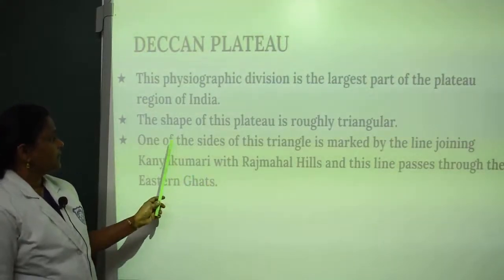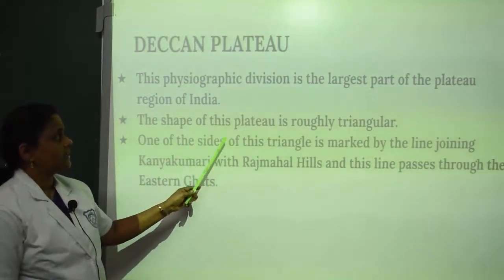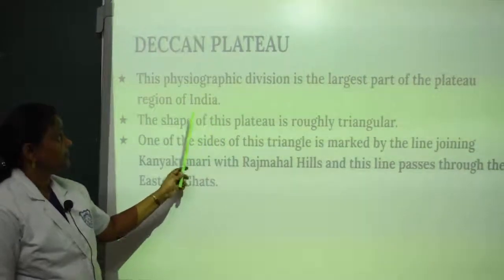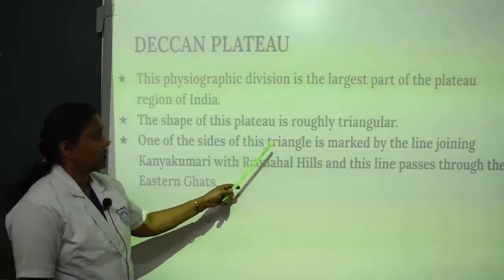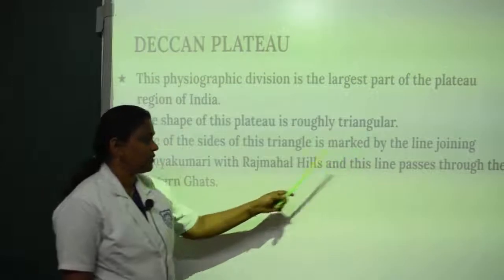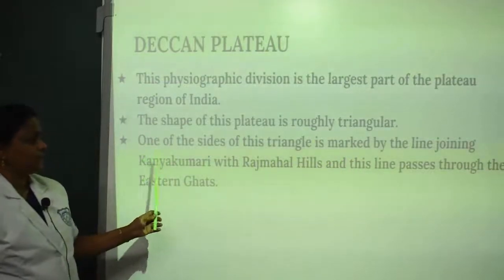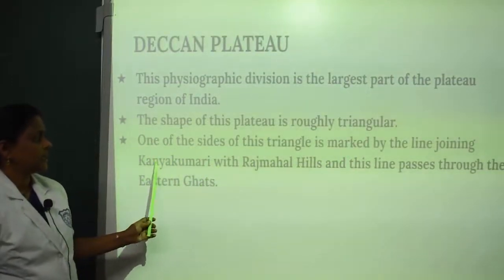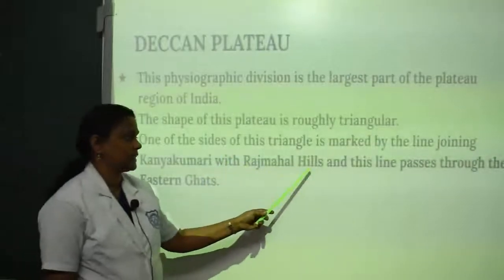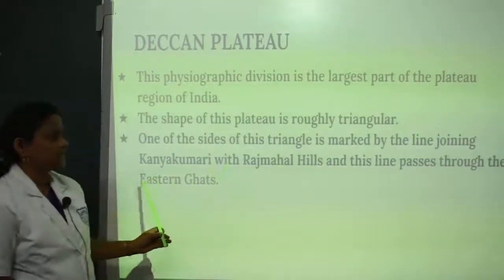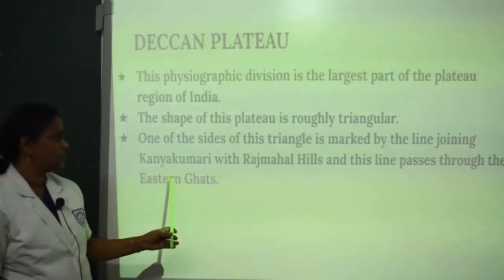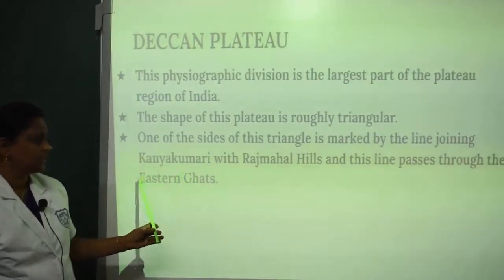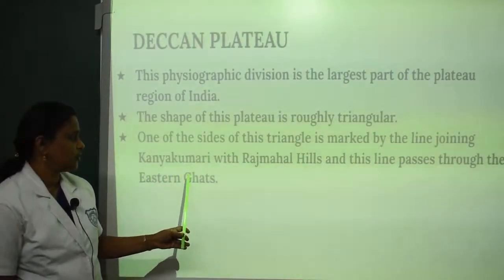The shape of the Deccan Plateau is triangular, and one side is marked by the line joining Kanyakumari with the Rajamagal Hills. This line passes through the Eastern Ghats. Eastern Ghats are situated on the eastern side of India.